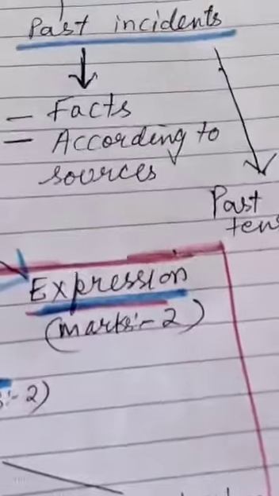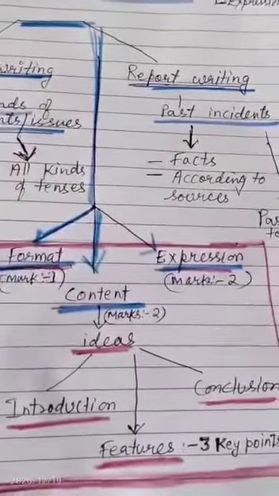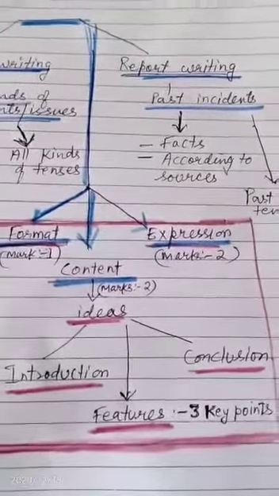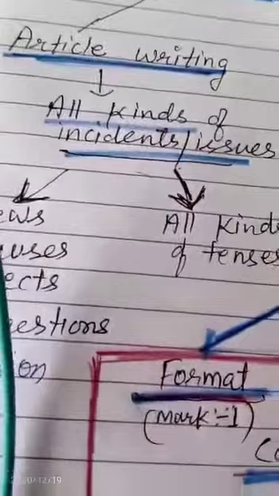Then comes the expression part. Expression part is basically about your sentences, spellings, and organization of the different ideas in proper order. If you write all the sentences grammatically correct, spellings correct, and you organize the ideas properly, you can get full marks, that means 2 out of 2 marks in that also. So that is the article and even reports basic framework of writing it. Now let's see what other features of an article we should keep in mind while writing.